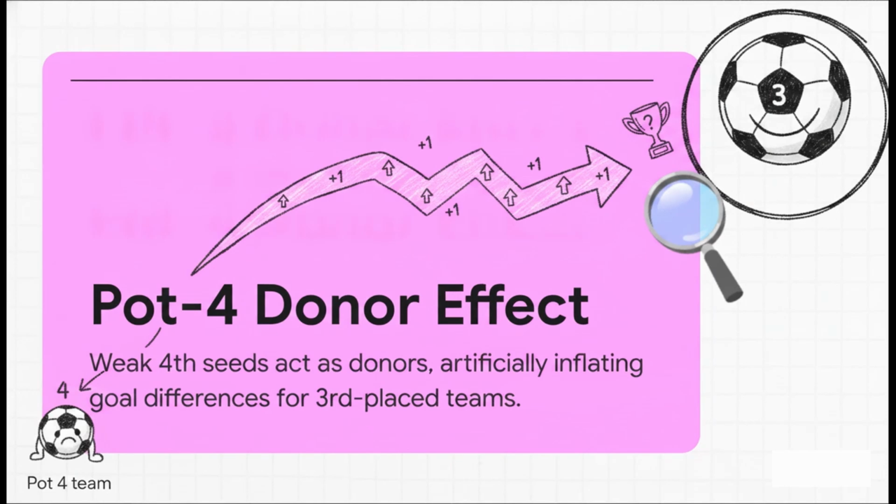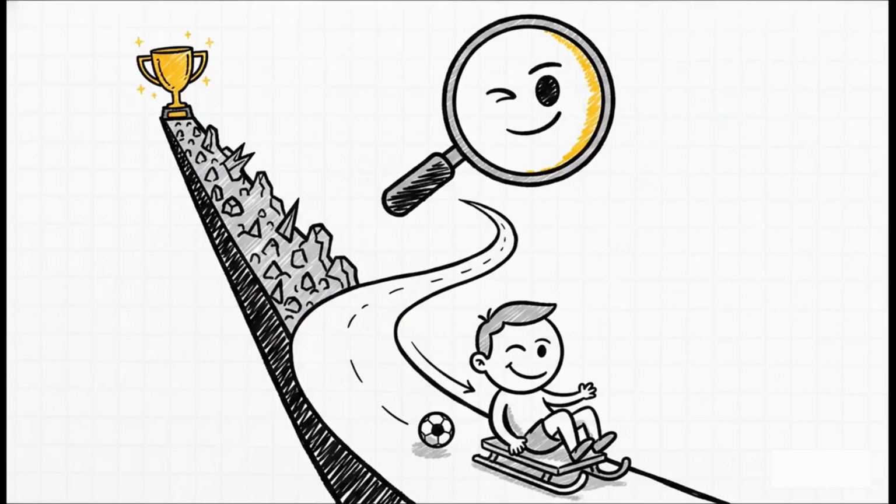Since you're comparing third-place teams across entirely different groups, a team's advancement actually relies heavily on the weakness of the bottom-seeded team, the pot 4 team, in its group, rather than their own competitive merit. So if your group has a terrible fourth team, you basically get to pad your stats and your goal difference. They become a donor for your advancement, because you're ranking teams against squads playing entirely different opponents. This global coupling incentivizes strategic underperformance.